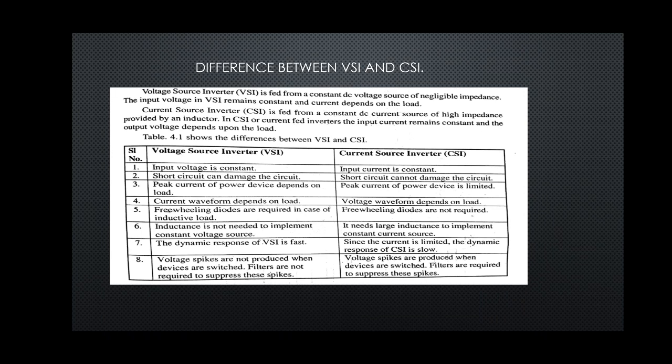So here the question is for 5 marks. We have to write at least nearly 6 points regarding the differences between the VSI and the CSI.